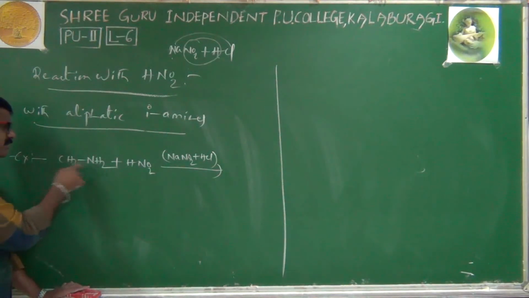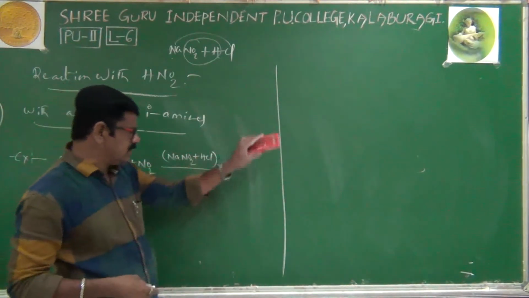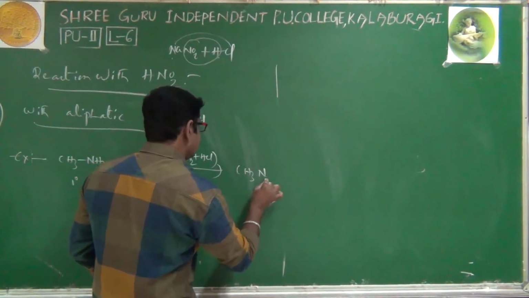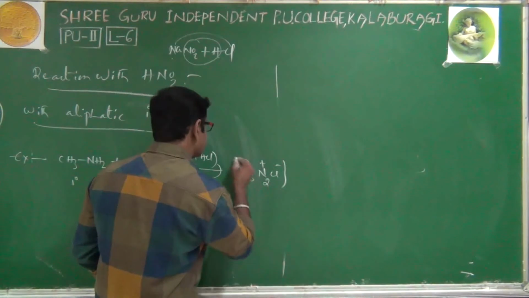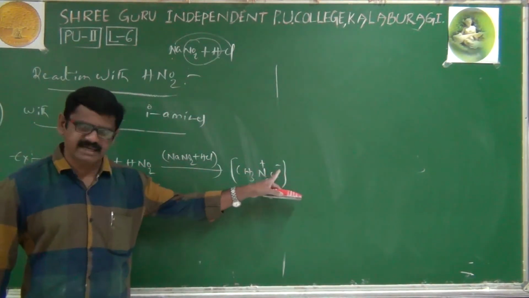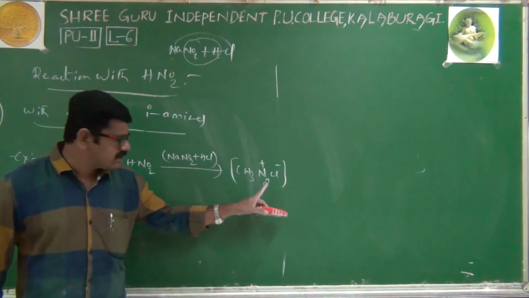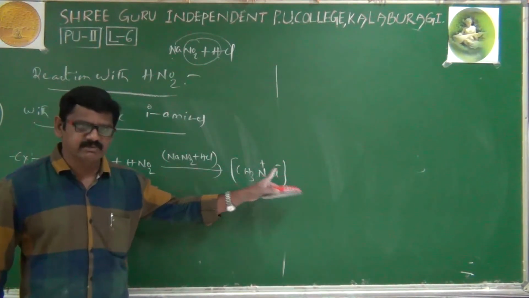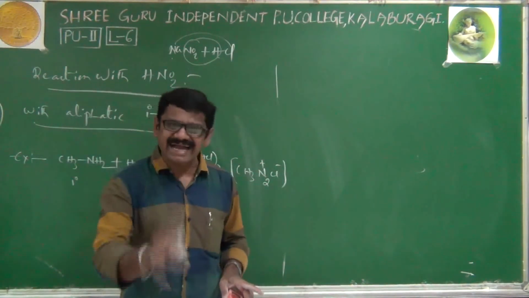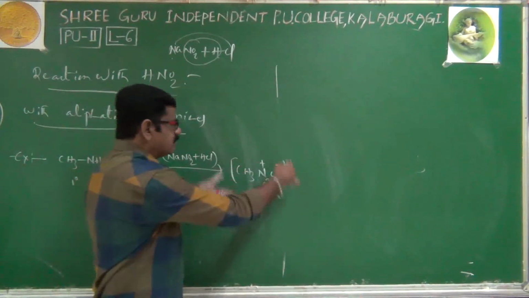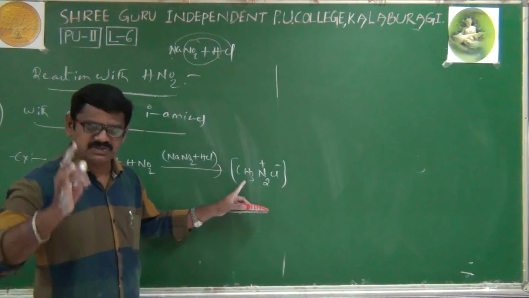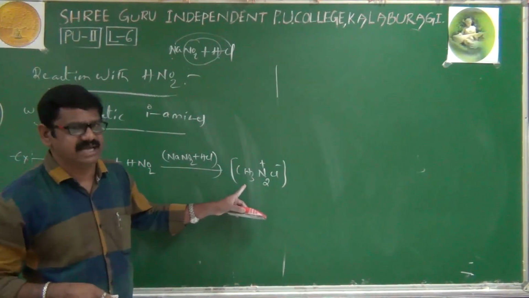Then what happens when methylamine reacts with HNO2? First we get CH3N2+Cl-, that is methyl diazonium chloride. We have put that methyl diazonium chloride in brackets because it is a most unstable substance.